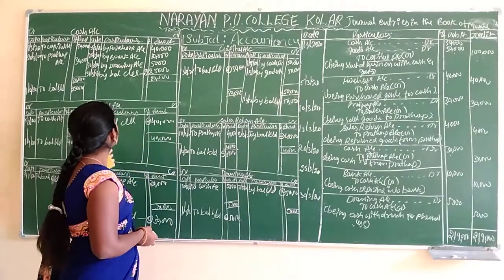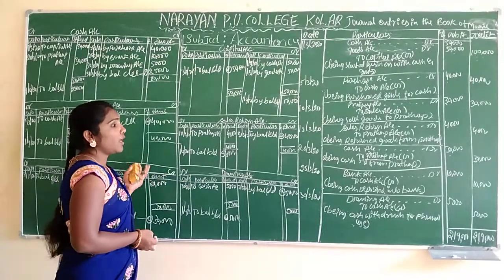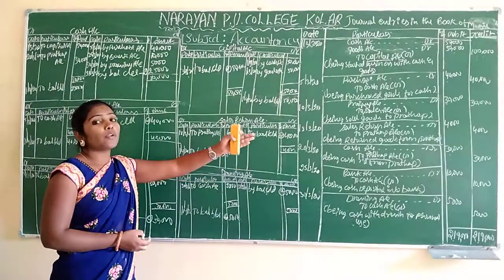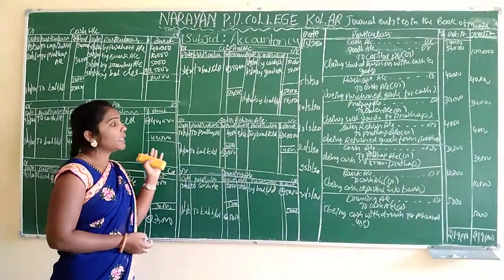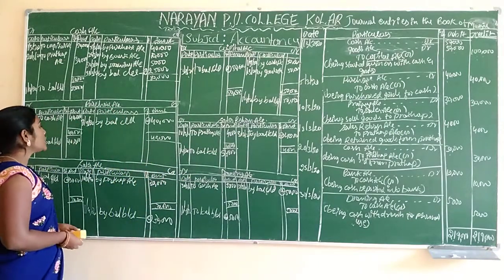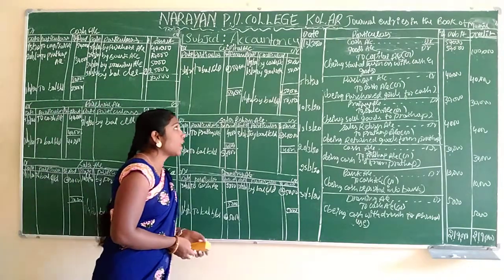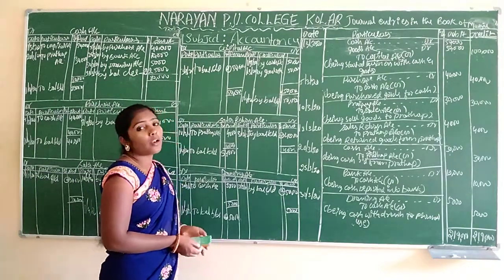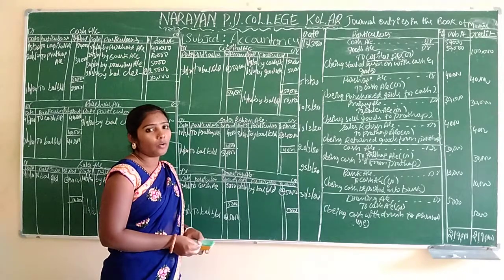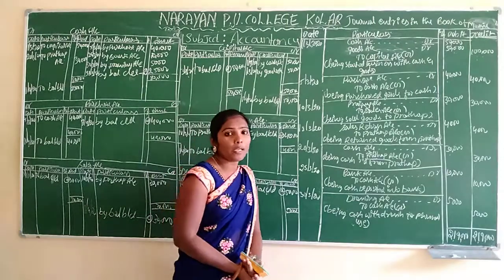Okay, these are all the accounts we have posted into the ledgers here. Ledgers only we have to prepare.